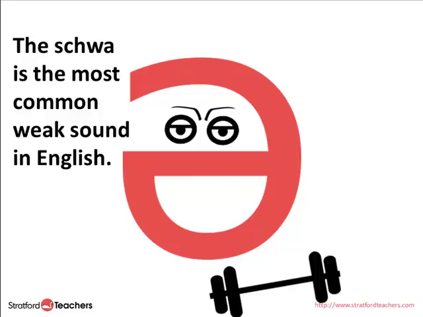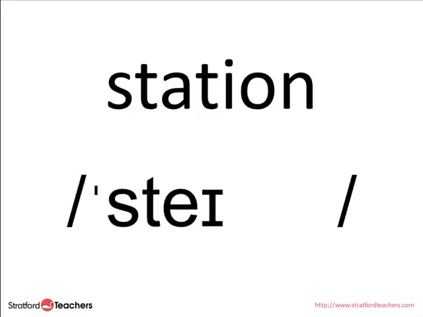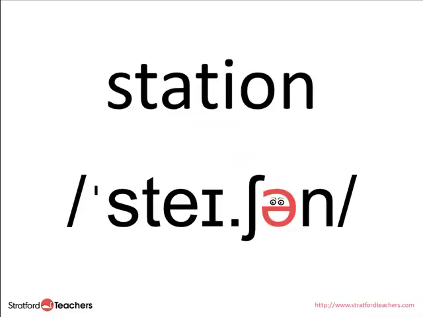Can you give me an example? OK, let's start with our favourite word, station. It has two syllables. Listen carefully. Station. Station. The stress is on the first syllable, so the second syllable has a weak sound. Listen again. Station. Station. I see. So shun has the schwa sound in the middle.